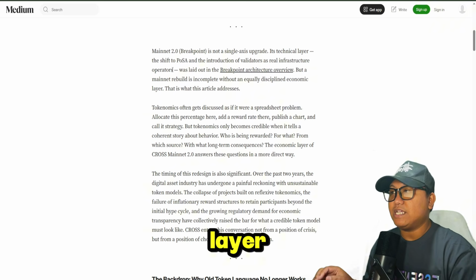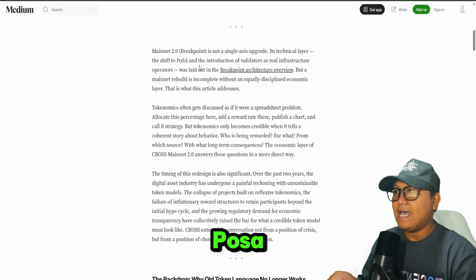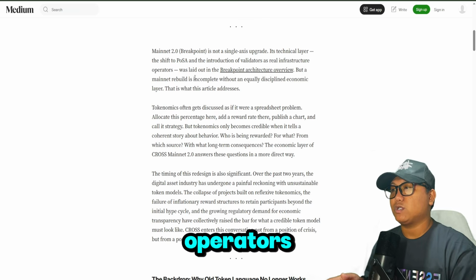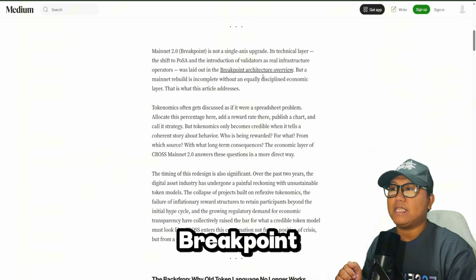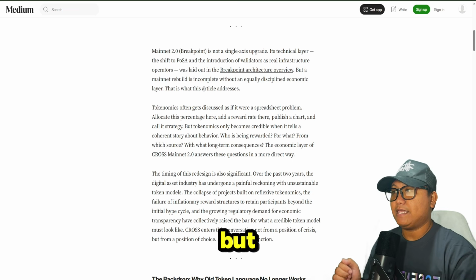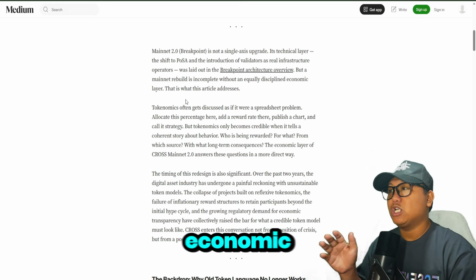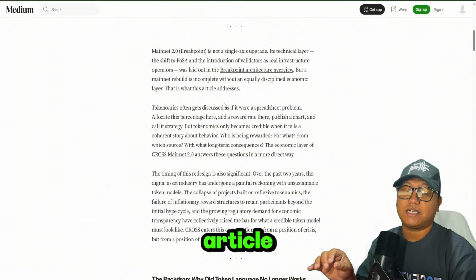Its technical layer, the shift to PoSA and the introduction of validators as real infrastructure operators, was laid out in the Breakpoint architecture overview. But the Mainnet rebuild is incomplete without an equally disciplined economic layer. That is what this article addresses.